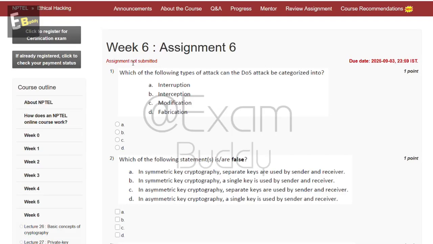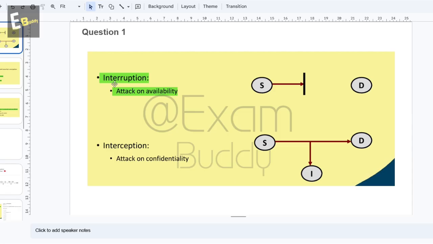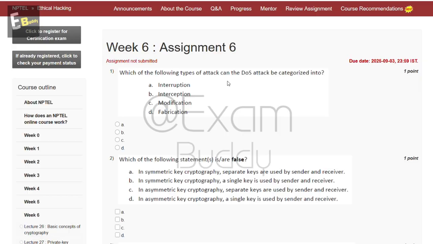Now let's do our assignment, Ethical Hacking Week 6 Assignment 6. The first question is, which of the following type of attack can the denial of service attack be categorized into? The options are: interruption, interception, modification, fabrication. Let's check the answer of our first question. Interruption is an attack on availability. So the answer of our first question is A, interruption.